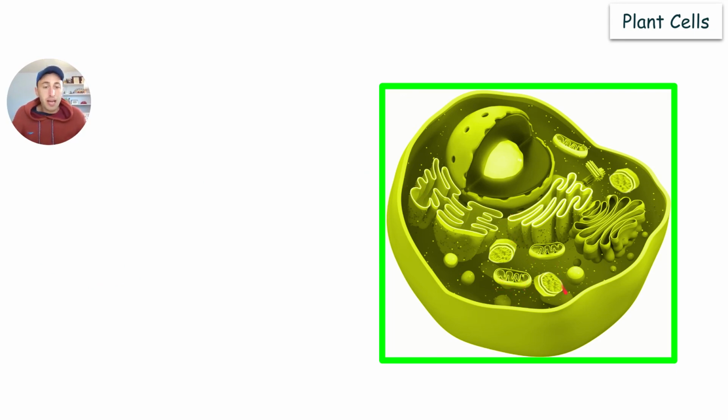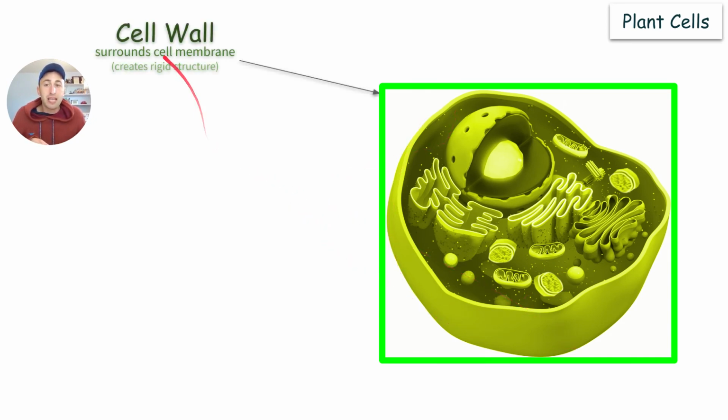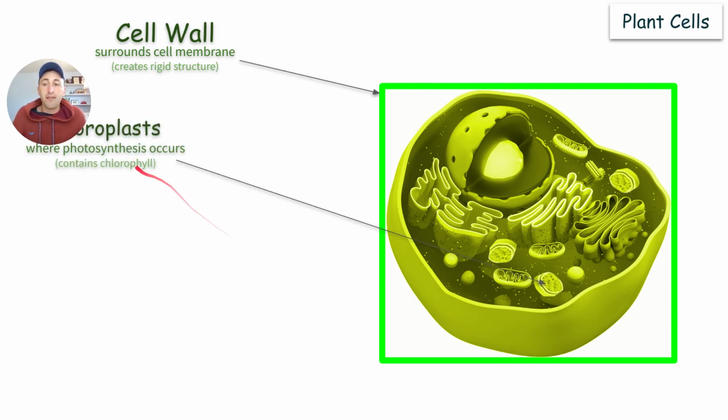They have other things, the vacuoles, the cytoplasm, but they also have a few things that animal cells do not have. A plant cell has, surrounding the cell membrane, something called a cell wall. A cell wall surrounds the cell membrane of a plant cell, and it gives the plant this rigid structure. If you ever touch a leaf, you see it's very rigid, very tough because of this cell wall that surrounds the cell membrane.